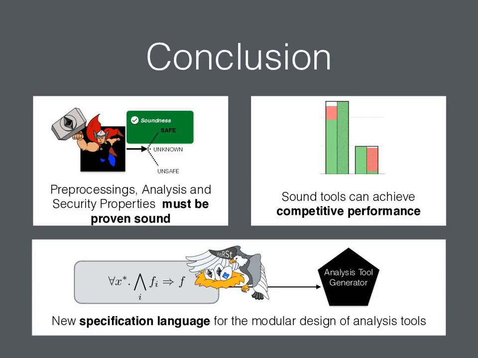In conclusion, in order to implement an automated sound static analyzer, every involved entity, preprocessings, analyses, and security properties must be proven sound. Rigorous evaluation is important to ensure the correctness and performance of an analyzer. It is possible to aim for soundness while still achieving competitive performance. Lastly, it is beneficial to separate analysis specification from implementation. Our approach for this is Horst, a new specification language for the modular design of static analysis tools.